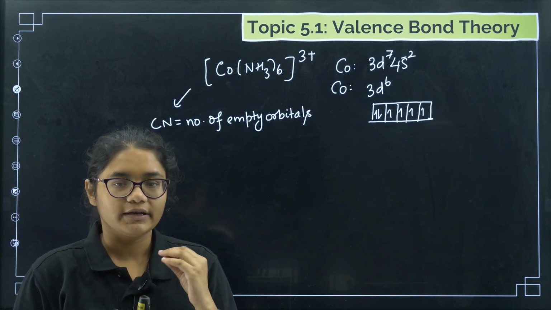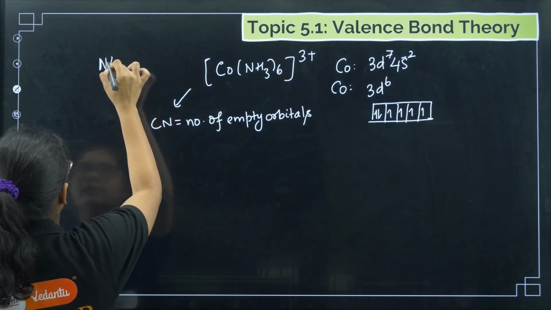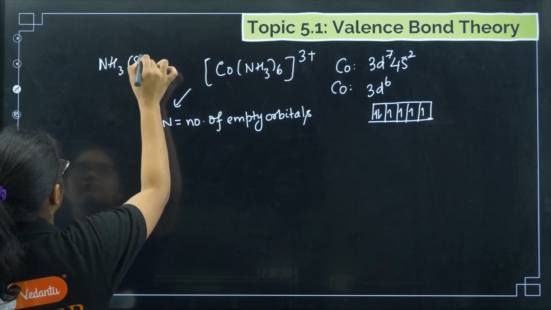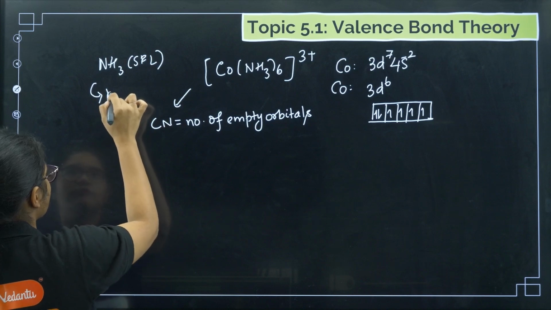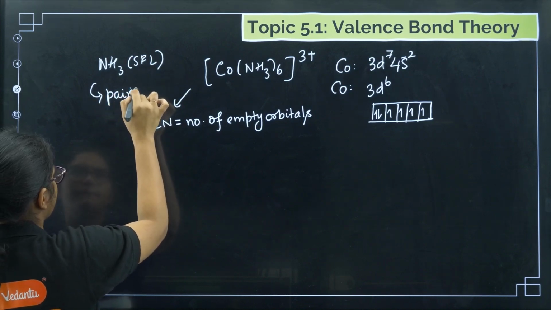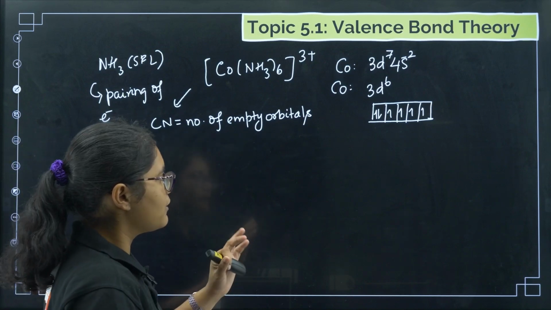what is a strong field ligand and a weak field ligand. So you have to remember NH3 is a strong field ligand. So if a strong field ligand is there, then what will happen? Pairing of electrons will take place. Okay, so now what is there?